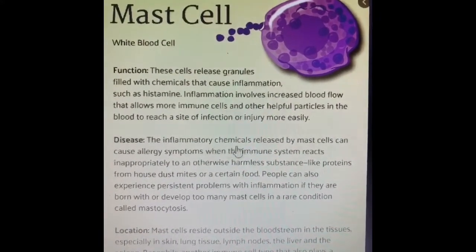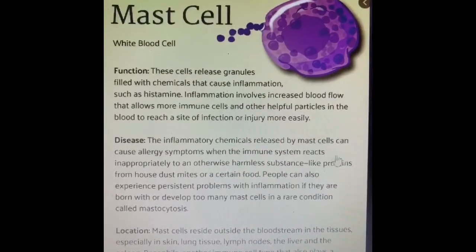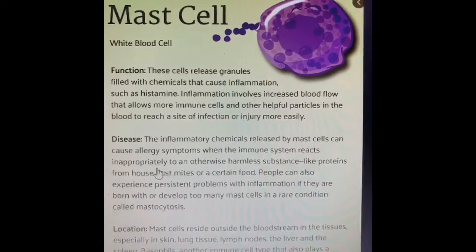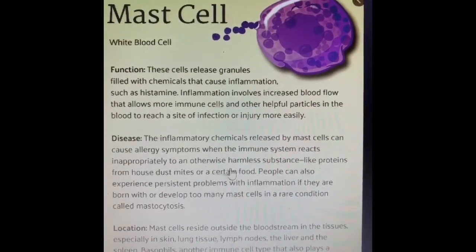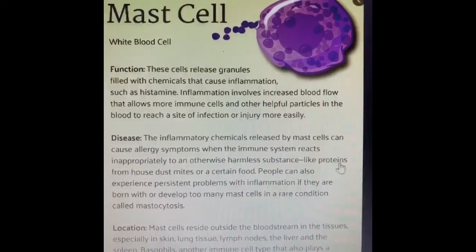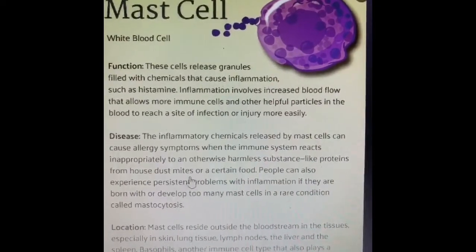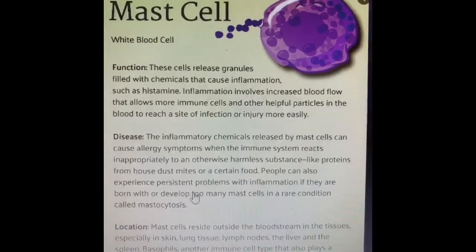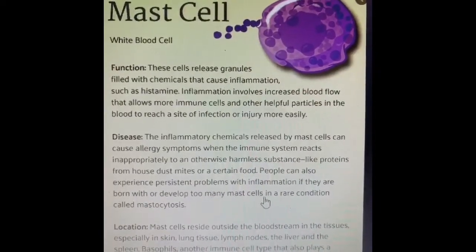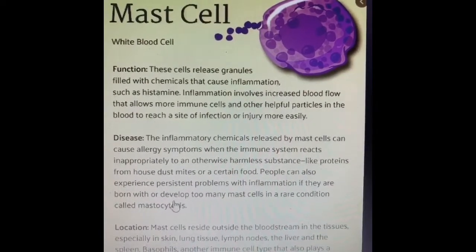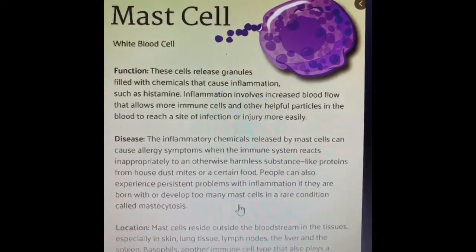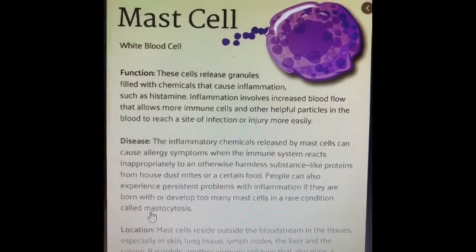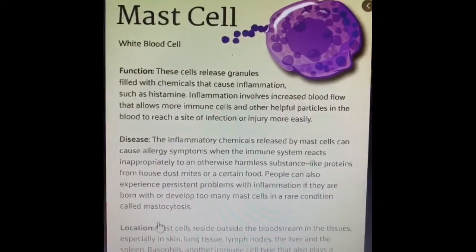The inflammatory chemicals released by the mast cells can cause allergy symptoms. When the immune system reacts inappropriately to an otherwise harmless substance like proteins from the house dust mites or certain food, people can also experience persistent problems with inflammation if they are born with or develop too many mast cells in a rare condition known as mastocytosis. That is a rare condition.